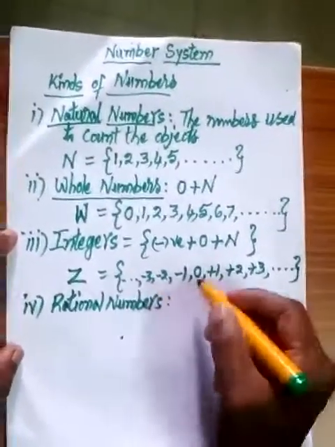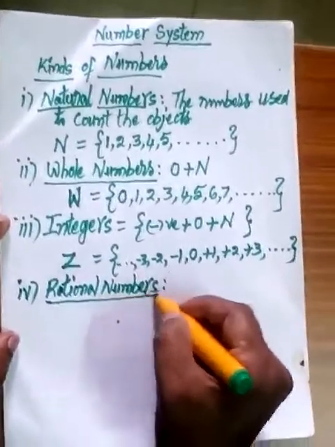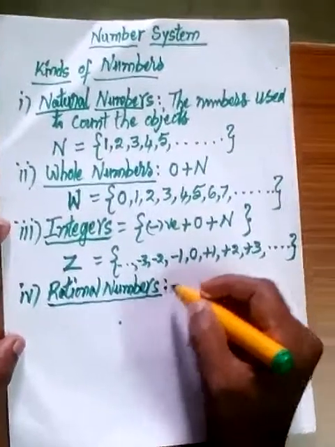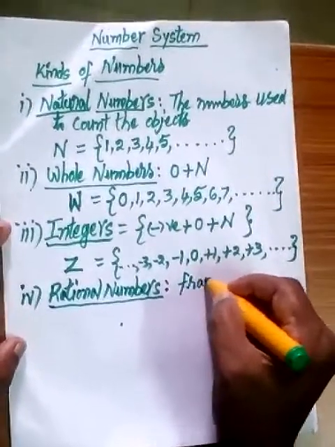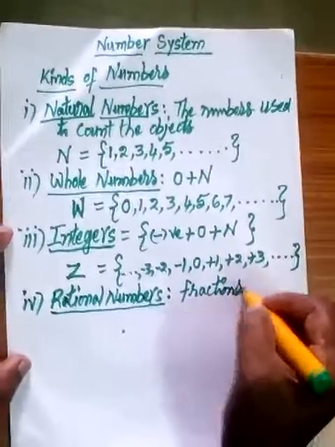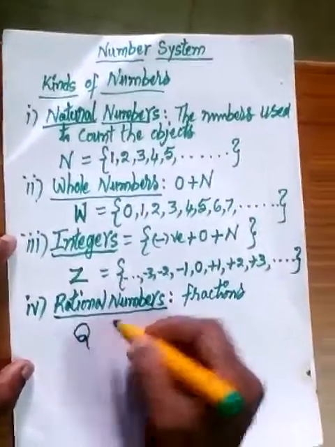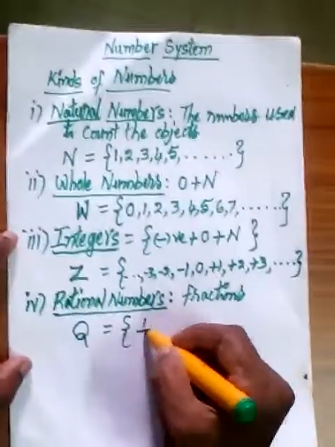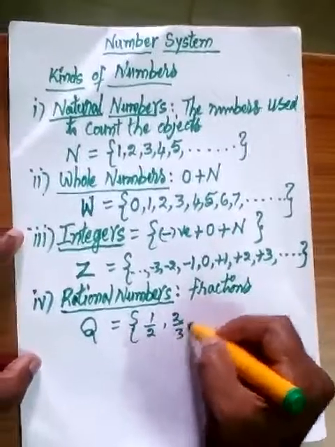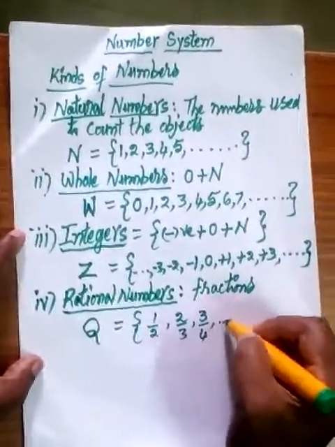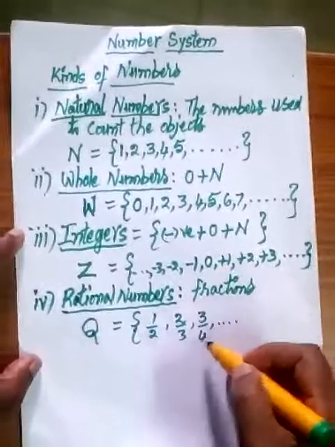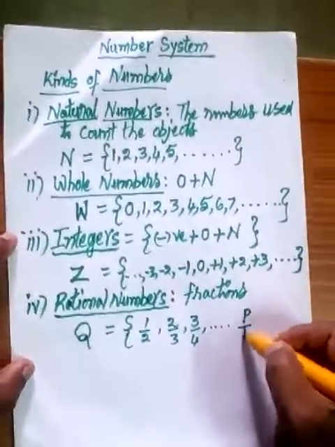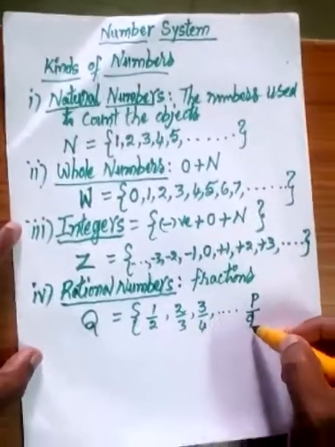Rational numbers. All the numbers which are in the form of a fraction, all the fractions, are called rational numbers. This is represented by Q. We know so many fractions, 1/2, 2/3, 3/4, whatever it may be. There is a numerator and a denominator, so in that form we can generally say this as p/q. P is the numerator and q is the denominator.